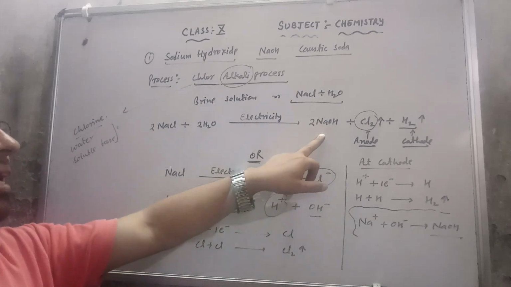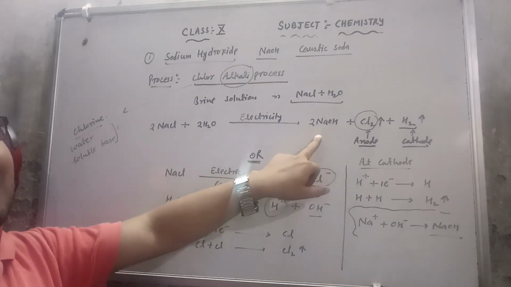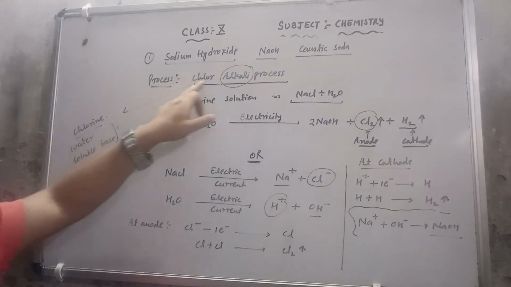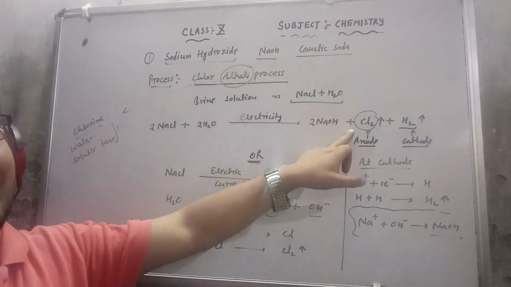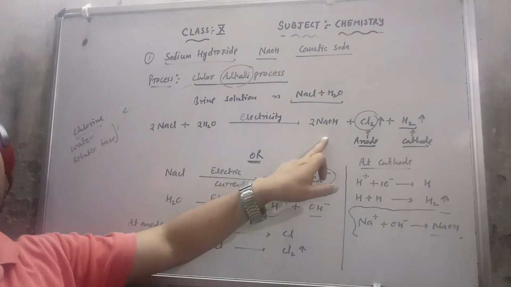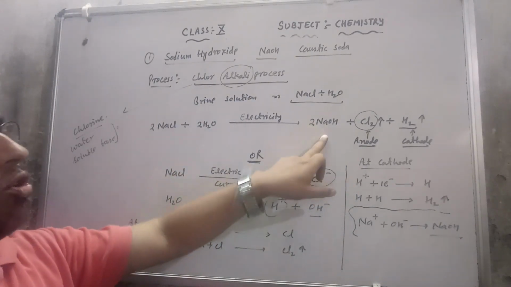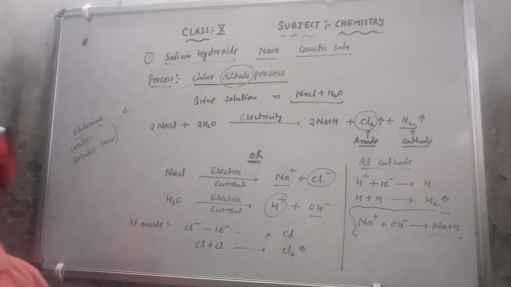So due to the formation of chlorine and a water soluble base, NaOH, the process is known as the chlor-alkali process.